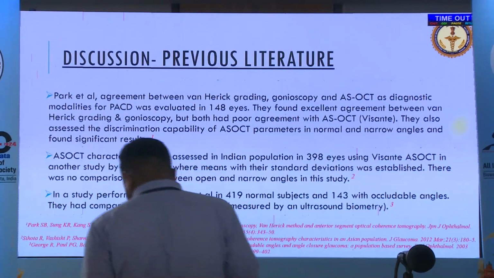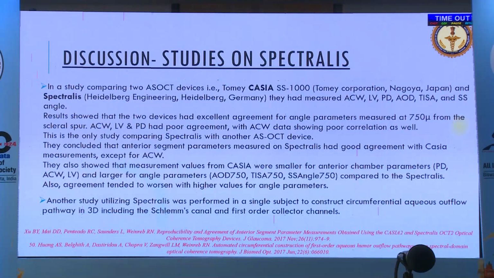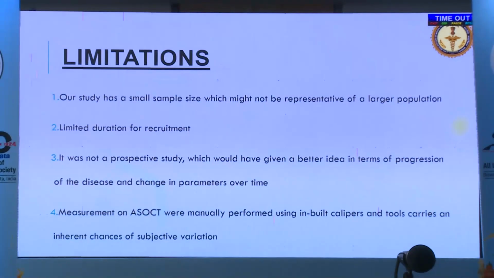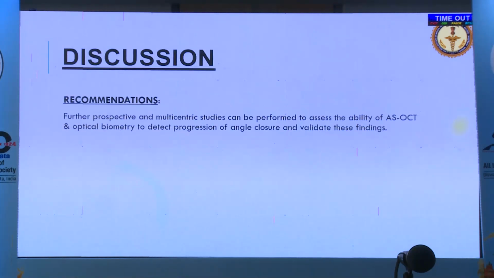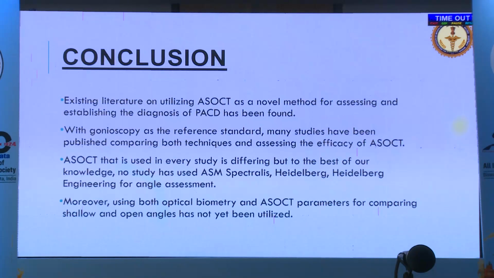Previous literature has not compared these 2 groups, and the Spectralis machine ASOCT device has only been used in 3 studies according to the literature that we had searched. Limitations include that the sample size was smaller, the limited duration for recruitment, and this was not a prospective study but a cross-sectional study. So we further recommend prospective and multicentric studies, which can be performed to assess the ability of ASOCT and optical biometer to detect progression of the angle closure and validate these findings.